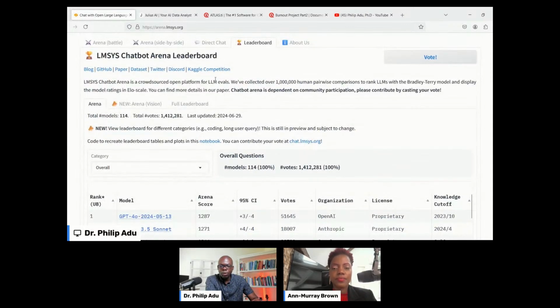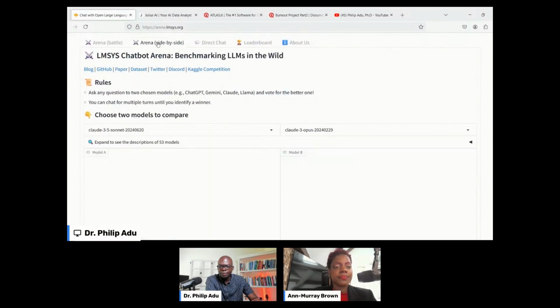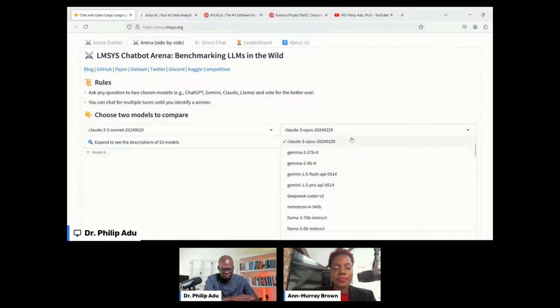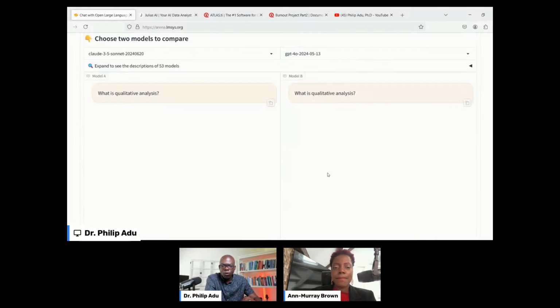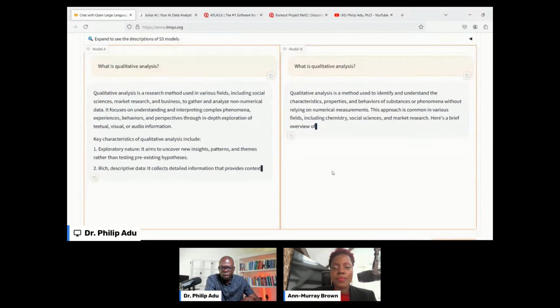Now you can also compare models by going to side by side, and then you can choose the model. Here you can choose, let's say, Claude 3.5, and then you can also choose GPT. Then ask the system a question, like, what is qualitative analysis, and see how both are going to provide that information.